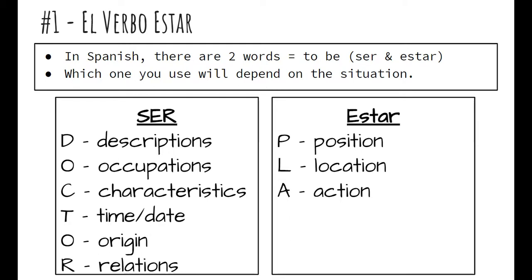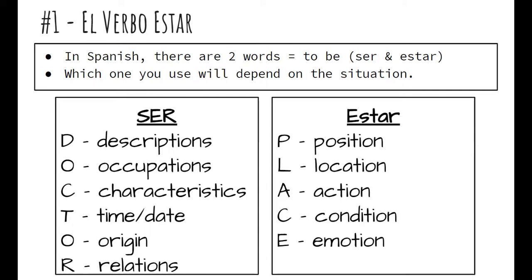The am there is using the to be verb in English. You've got condition, and also emotion, and you'll see there the acronym PLACE, which is related to this idea of position and location. So you've got DOCTOR for the uses of ser and PLACE for the uses of estar.